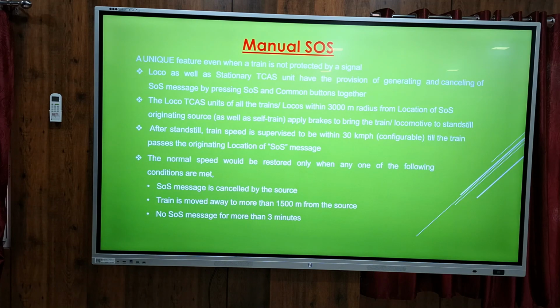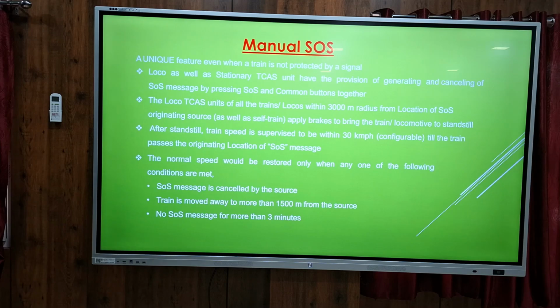Another feature of this KAVACH is that each loco provided with KAVACH can send a manual SOS. SOS means danger message. Suppose our train has derailed, and some of our coaches are infringing on the other track. Then one train is coming from the other direction, and he does not know.